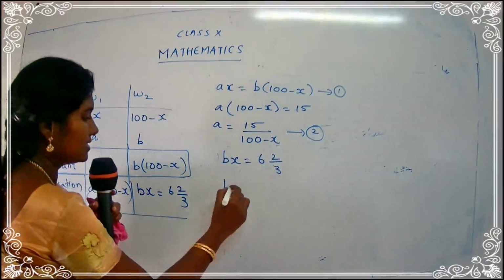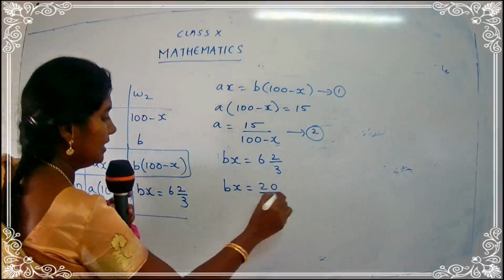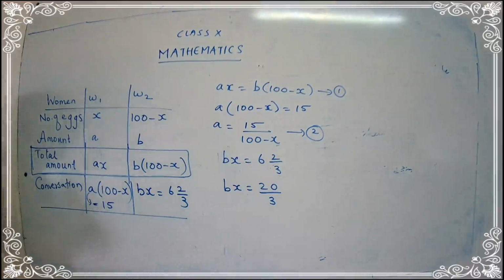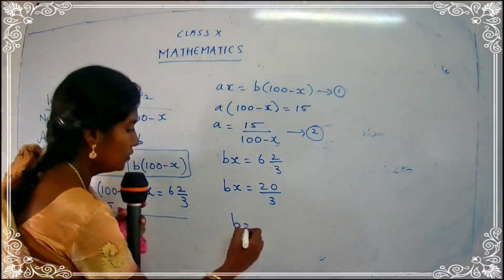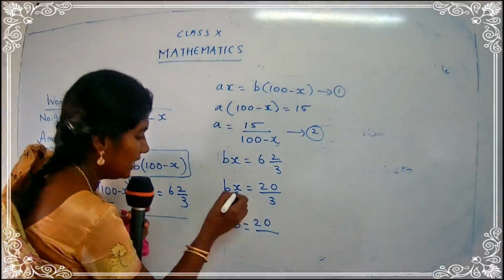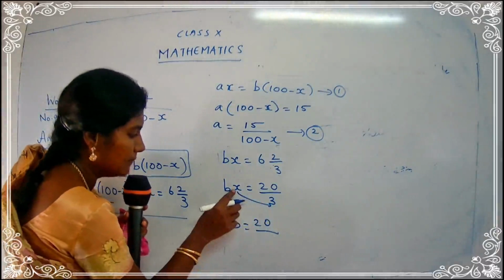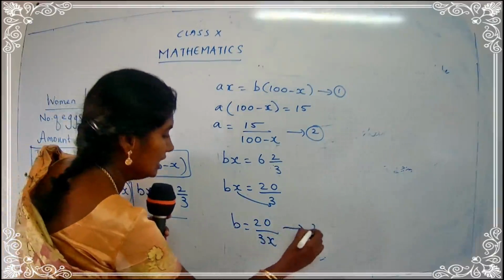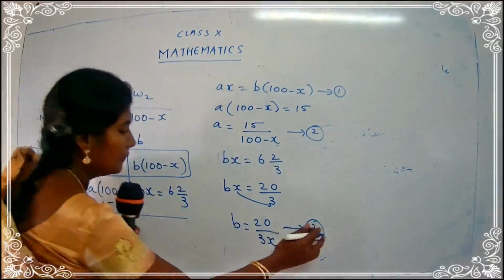So Bx is equal to 20 upon 3. Now try to get the value for B. I want the value for B. I'll put here B is equal to 20 upon 3, the x will go down. Okay children, this is multiplication, so it will go down as division. So B is equal to 20 upon 3x. Number 3.